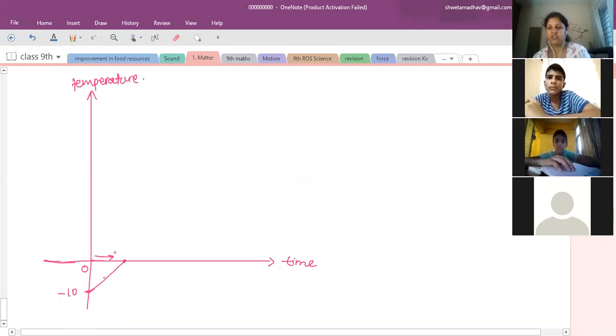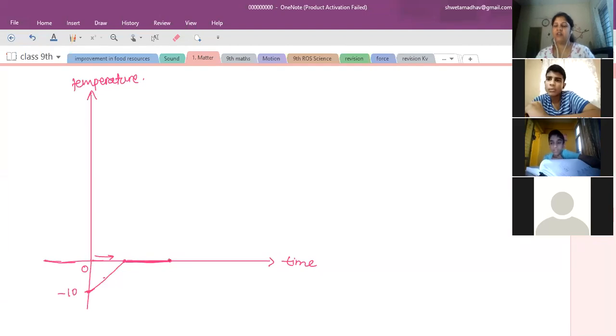When the temperature reaches 0 degrees Celsius, we see that time is going up, but there is no change in the temperature. It will remain 0 degrees Celsius, right? At that time, if you see the ice, you see that the ice started melting. That means it is getting converted into liquid state. When the full ice, whatever the amount of ice you have taken, fully gets converted into liquid state,